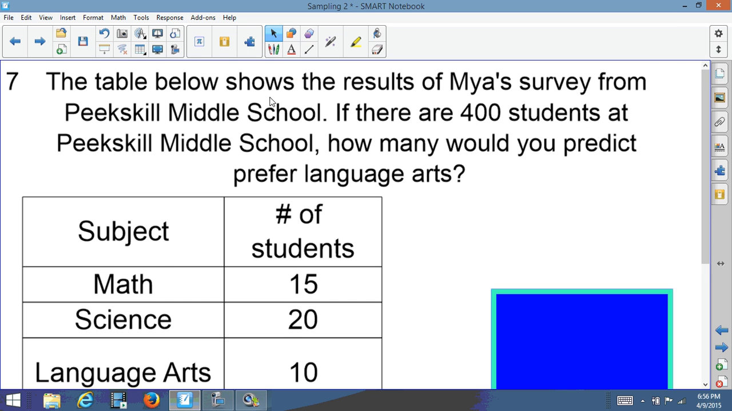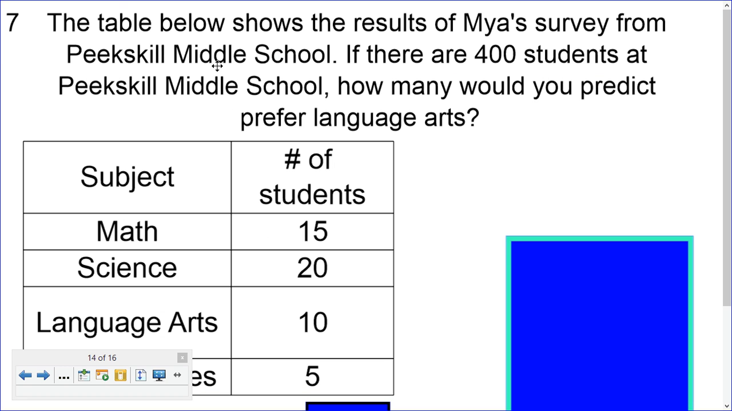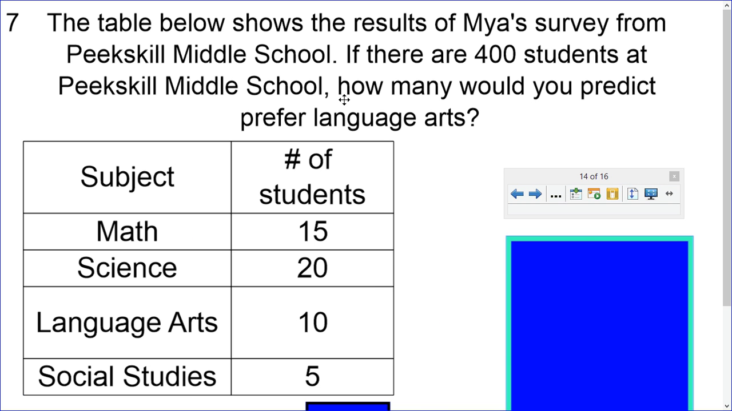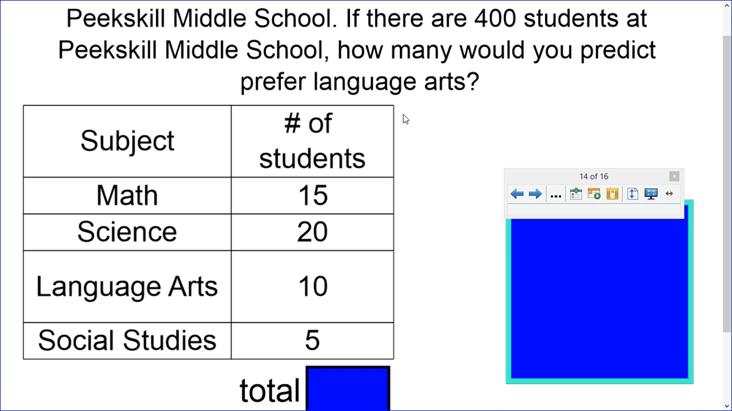All right, let's look at this question. The table below shows the results of Maya's survey from Peekskill Middle School. If there are 400 students at Peekskill Middle School, how many would you predict prefer language arts? So subject math, number of students 15, science 20 students prefer that, and I'm happy about the 15 students for math, but science seems to be winning. Language arts 10, and social studies 5.